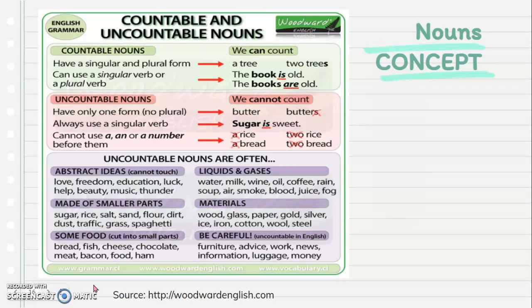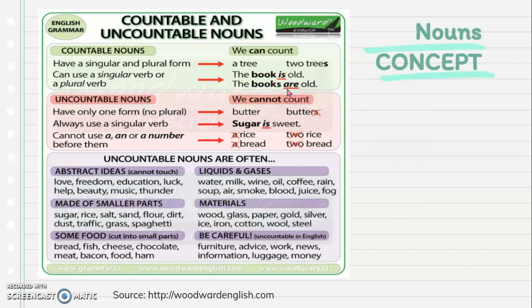When we talk about nouns, it is very important to consider that we have two big families: countable nouns and uncountable nouns. Countable nouns are the things that we can count. They have a singular and a plural form. For example, a tree, two trees. We can use them with a singular verb or a plural verb. Like, for example, the book is old or the books are old.